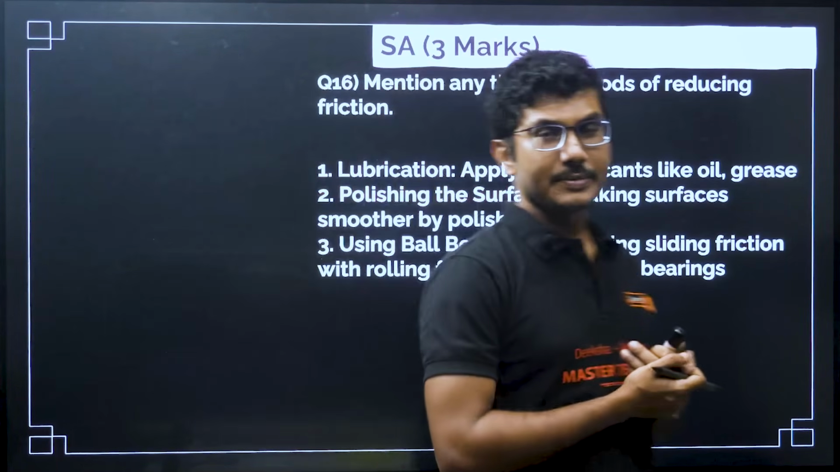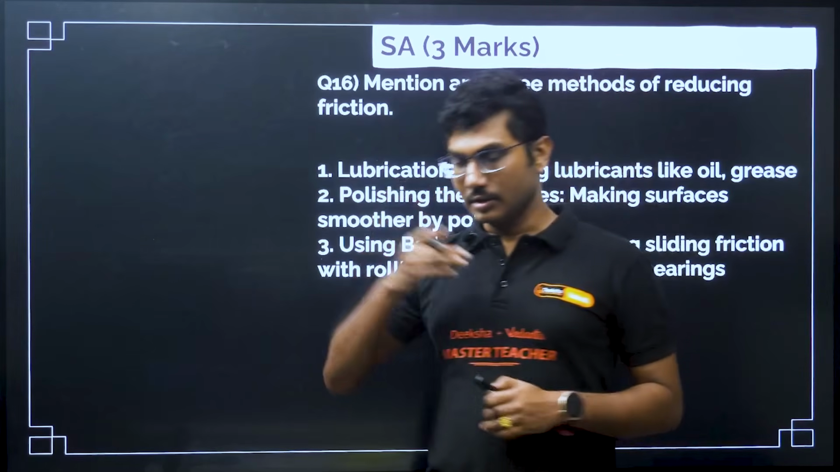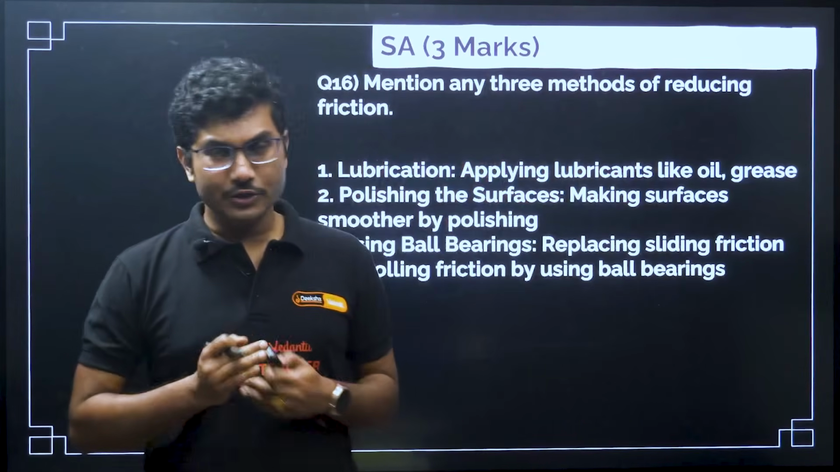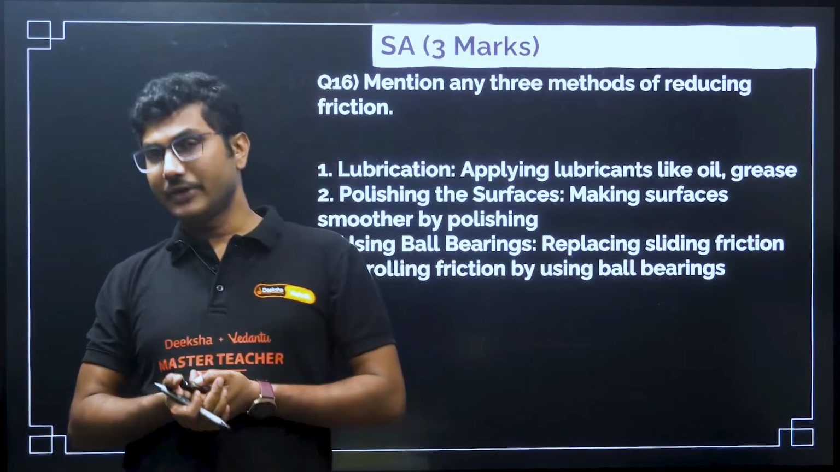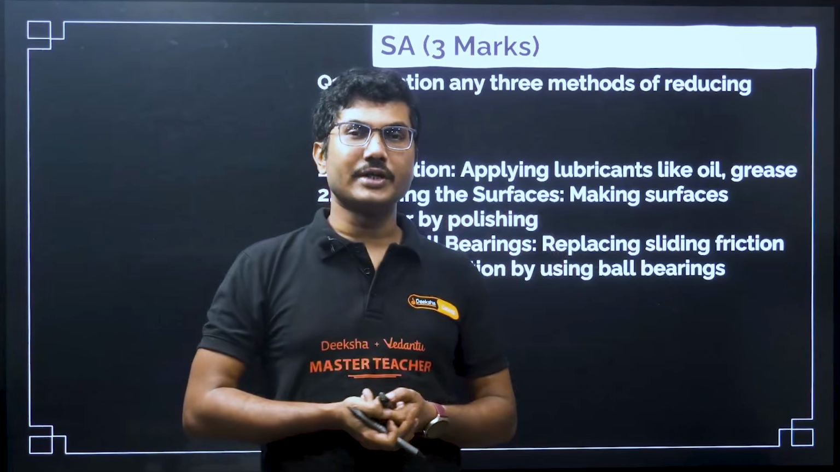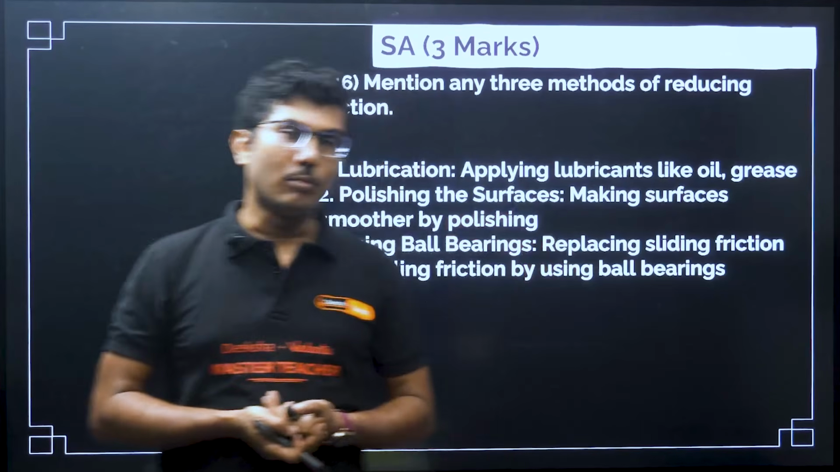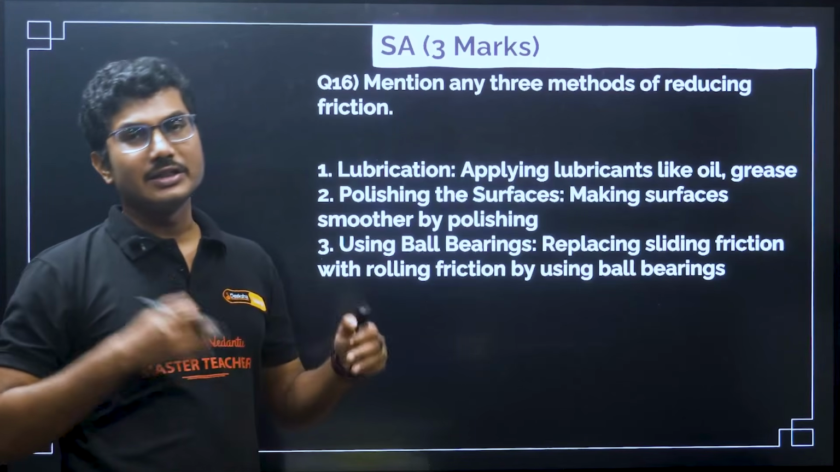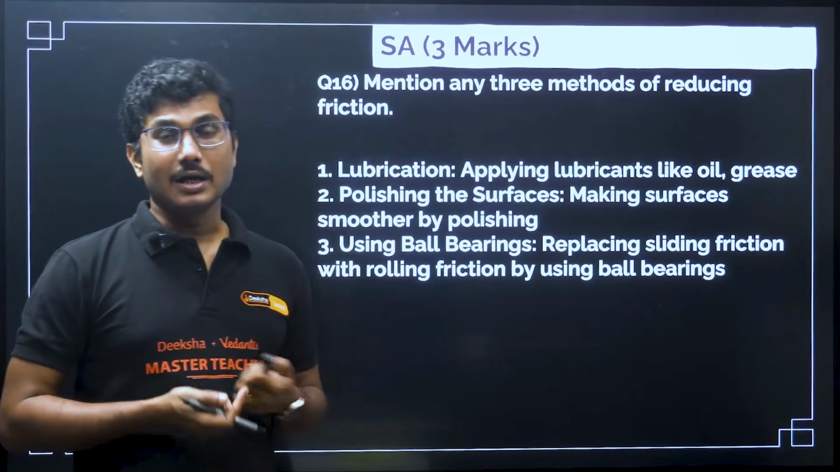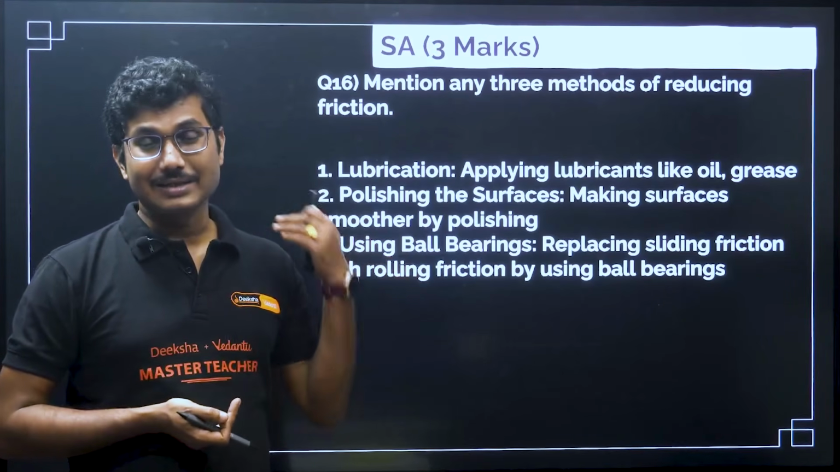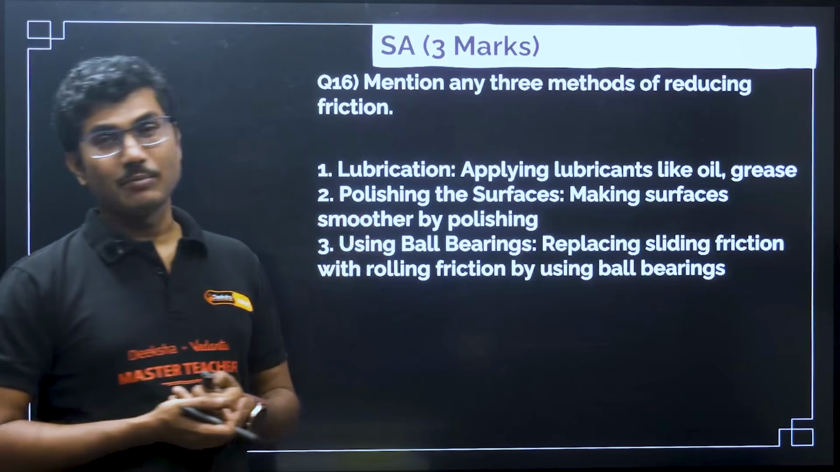So, ball bearings basically convert linear motion into rotational motion, and rotational friction is less than that of the linear friction. That is why ball bearings are also very helpful, and they are used across multiple components. If you have seen any cycles, bikes, cars, everywhere you will see that ball bearings are used.